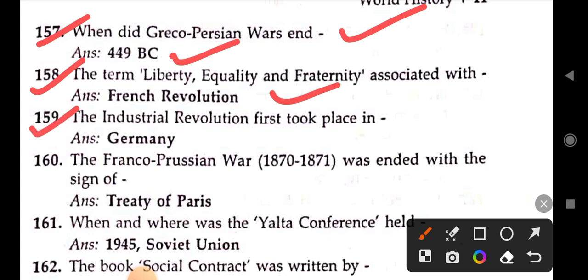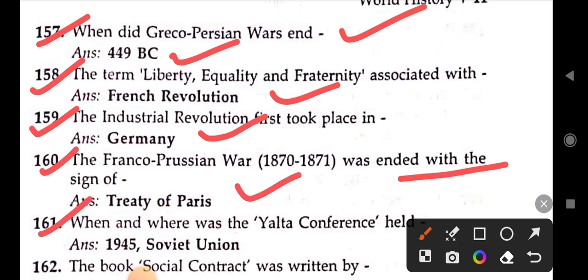The Industrial Revolution first took place in Germany. The Franco-Prussian War of 1870-1871 ended with the signing of the Treaty of Paris.